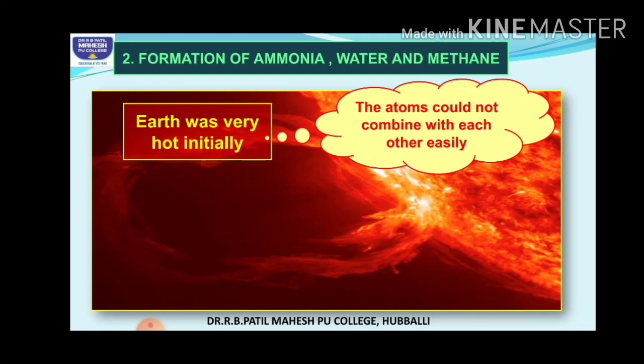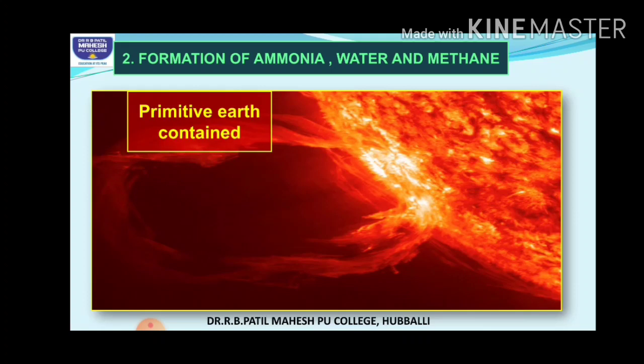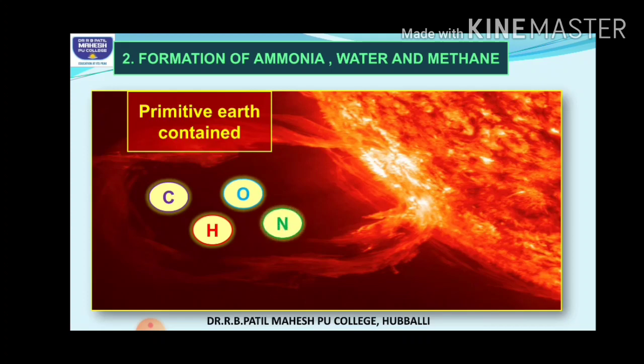Okay, so the primitive earth, what did it consist of? There were large amounts of carbon, hydrogen, oxygen and nitrogen. So initially the gases present here were these gases.